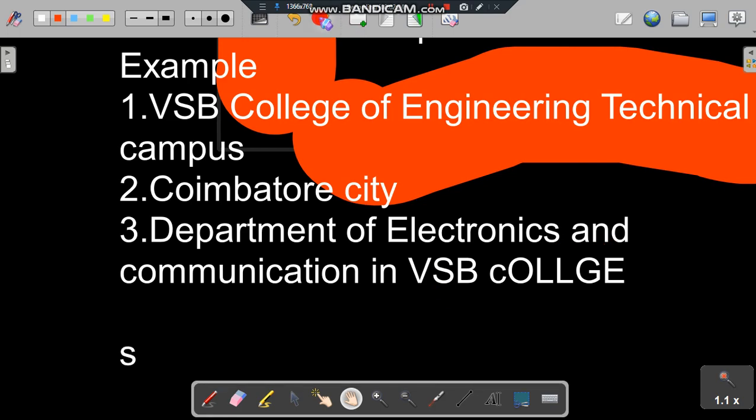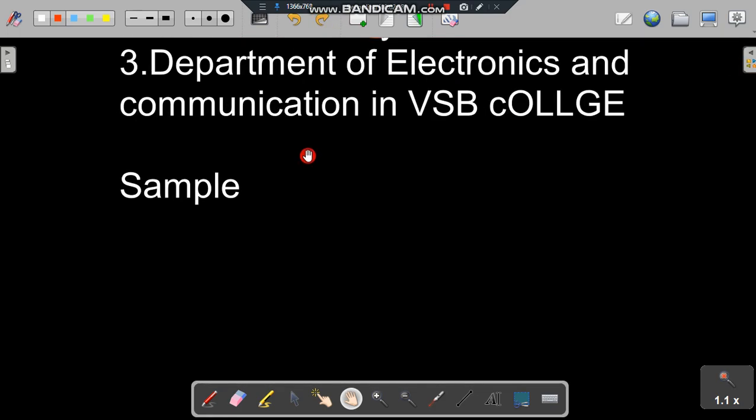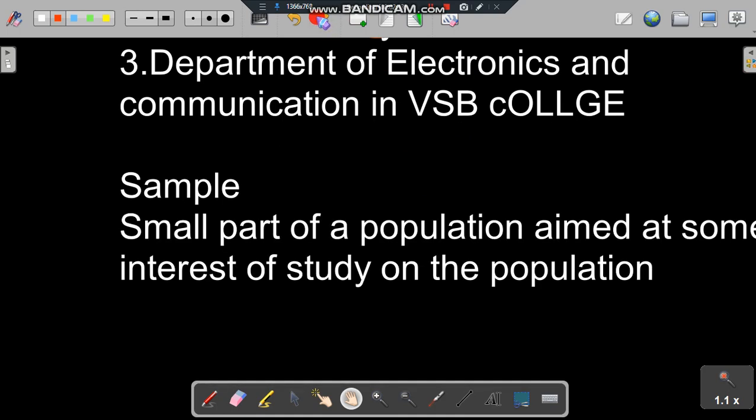Now, after understanding what a population is, let us look at the concept of a sample. What is a sample? A small part of a population is called a sample. But we should not say just that.